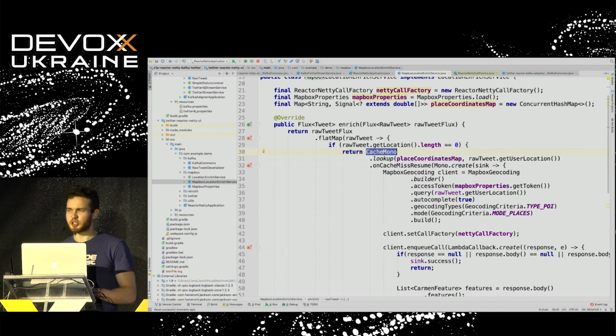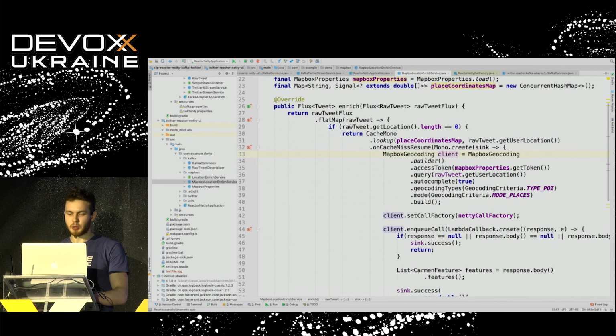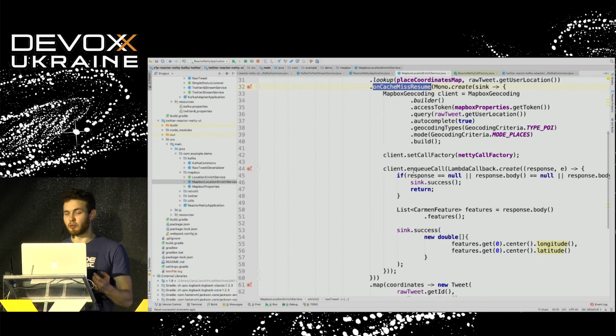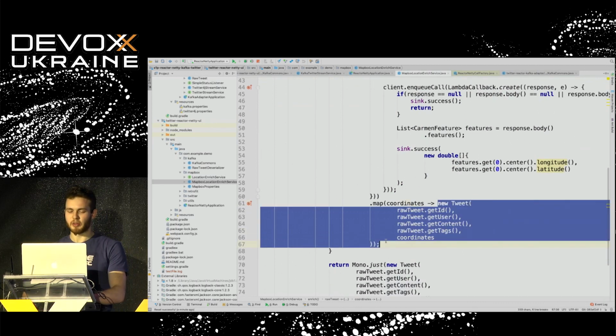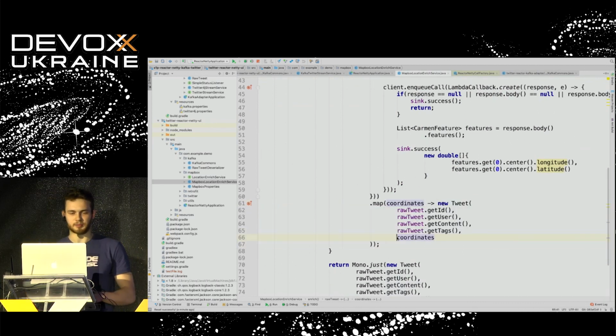But in our case, we just need to store and look up only one element, which is the user location, specified as a string. Then, in case we miss our cache, we are going to call, of course, external services, and then process the result and send it back.